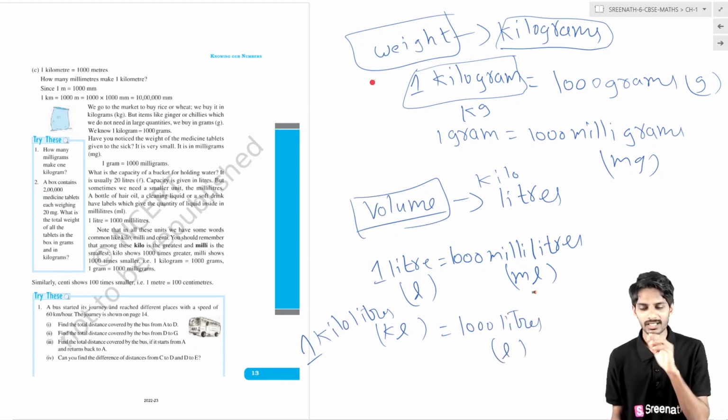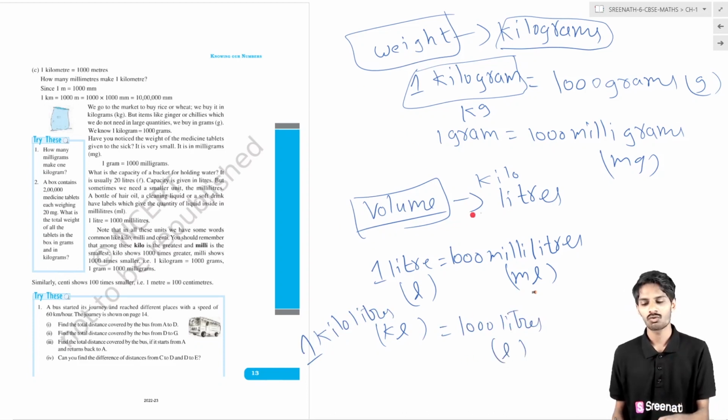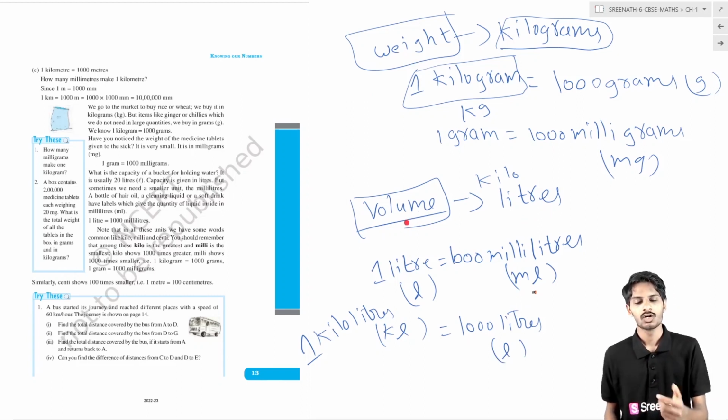Okay, if you want to measure weight, we use grams. If you want to measure volume, we use liters. Basically, if you measure milk or water, we will use it in volume. How much volume? How many liters? 1 liter milk, like that. 1 liter water, like that.